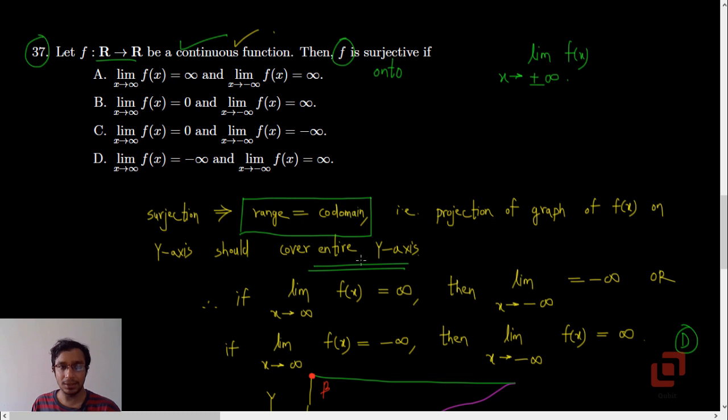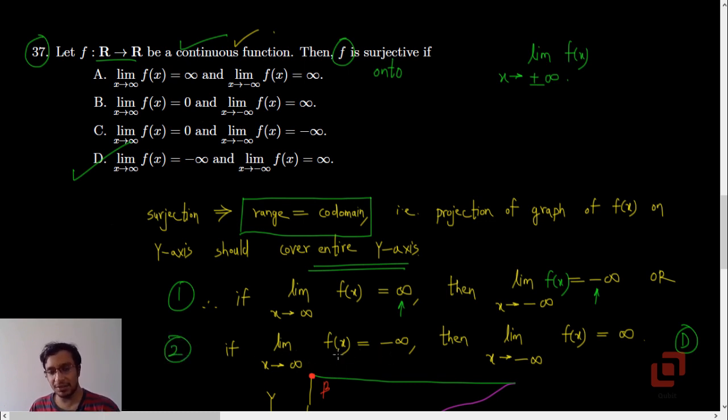Now that has two possibilities. Possibility 1, if the function's limit as x tends to infinity is positive infinity, then the function's limit as x tends to -infinity must be -infinity. But if you look in the options, you will not find this. Option A is not right because both are tending to positive infinity, and options B and C are anyways not right, because they contain zeros. So it must be option D, and that is our possibility 2.